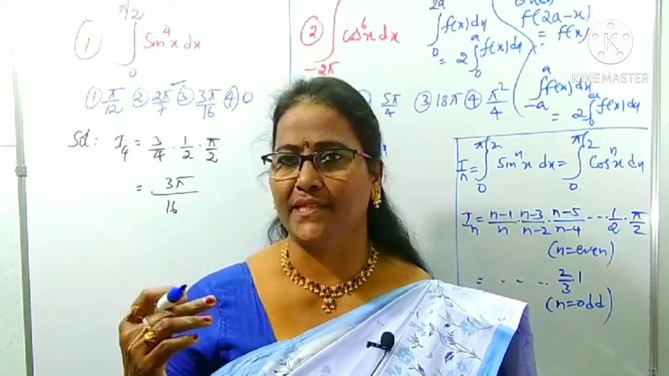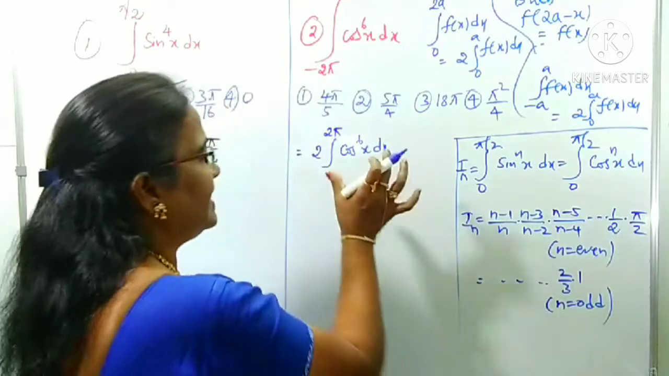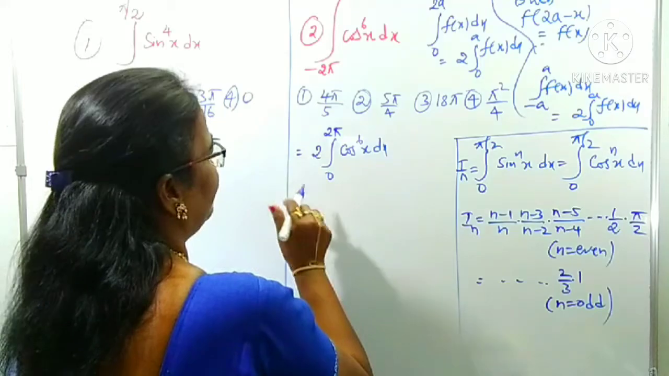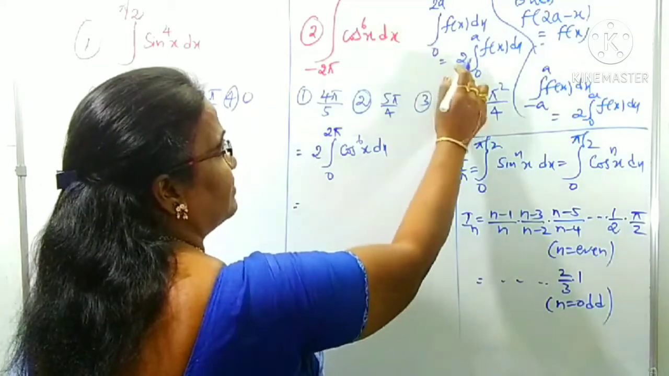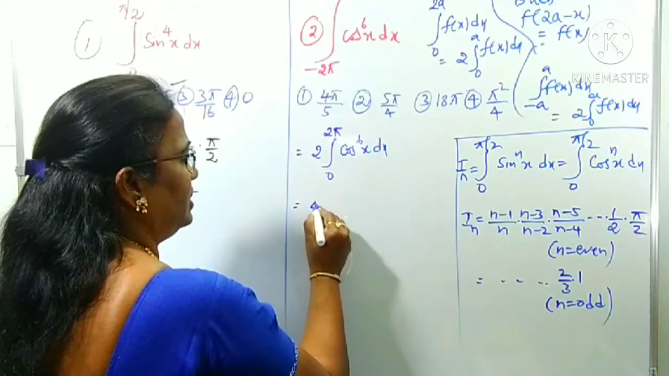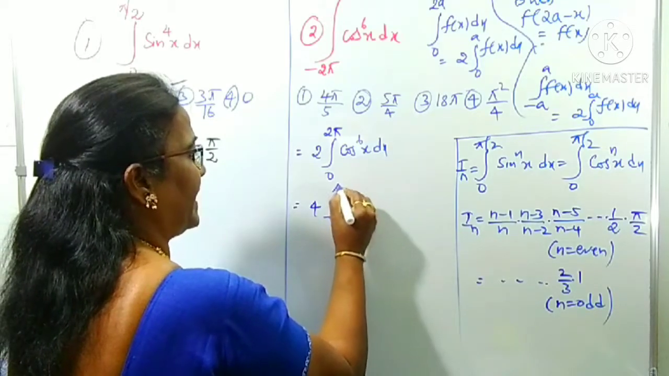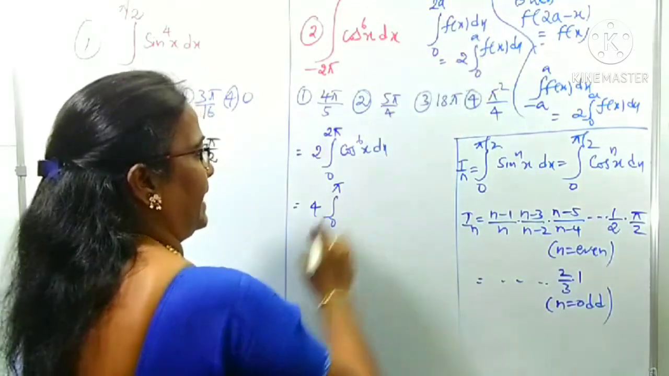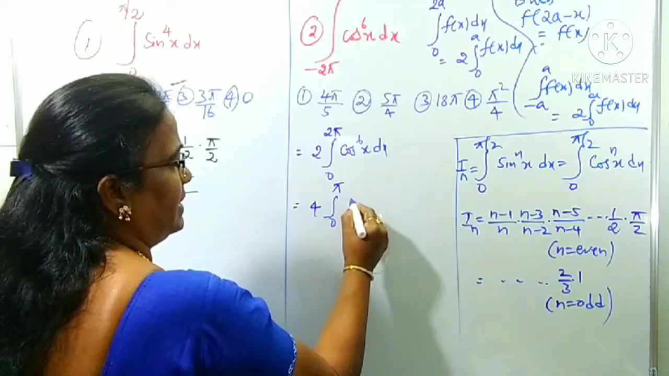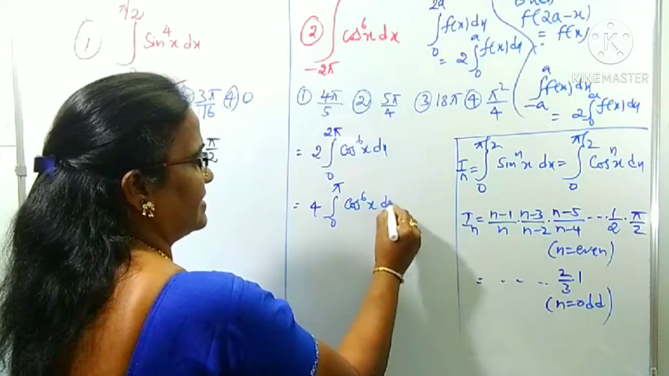In the fourth quadrant, cos is positive. That's why you can take 2 times of what is already there. By using this, one more 2 will come. 2 into 2, 4, between the limit 0 to pi. 2a we can take as a, so 2 pi becomes pi, cos power 6x.